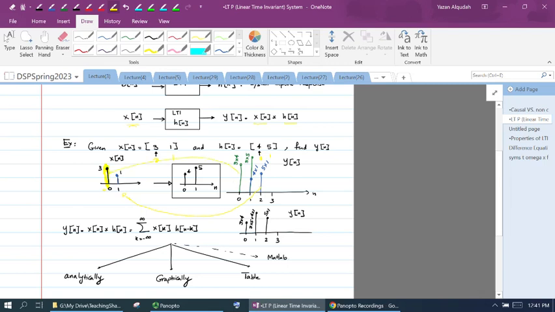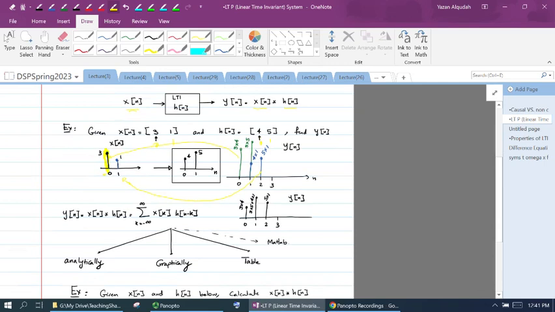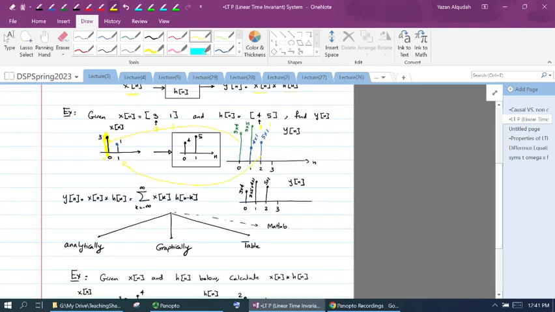Now if I look into this, this is nothing other than the convolution summation, which tells me that y of n is equal to x of n convolved with h of n, which is equal to the summation from k equals negative infinity to infinity of x of k multiplied by h of n minus k. Evaluating this convolution will give me the total output of the system for any input.